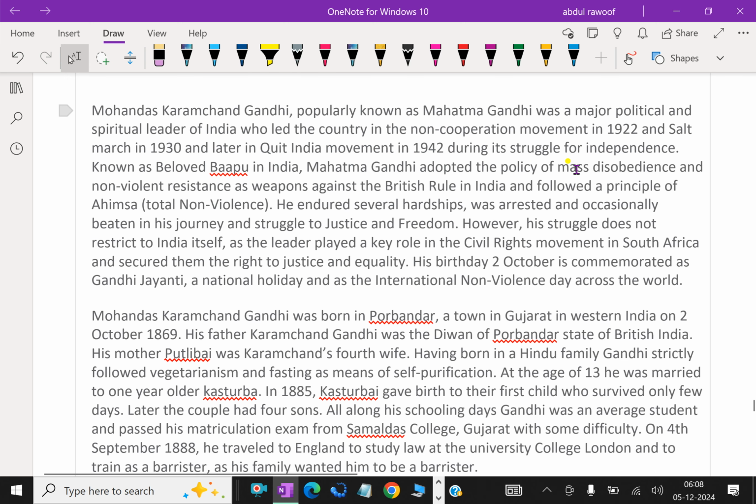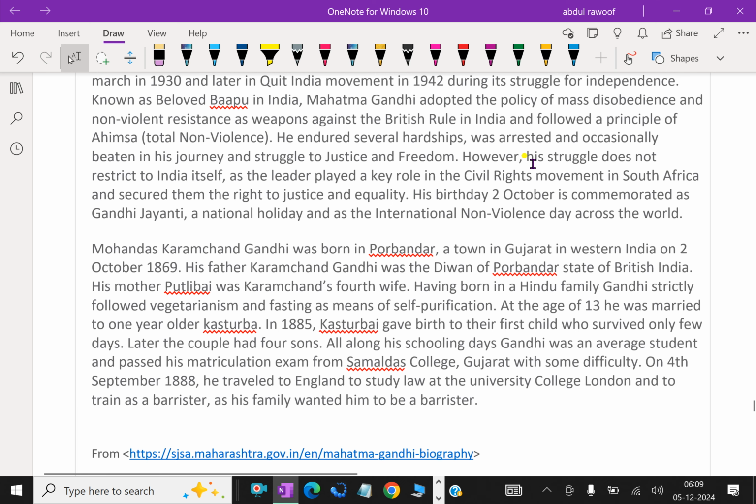During the struggle for independence, known as beloved Bapu in India, Mahatma Gandhi adopted the policy of mass disobedience and non-violent resistance as weapons against the British rule in India and followed the principle of ahimsa, that is, total non-violence. He endured several hardships, was arrested, and occasionally beaten in his struggle for justice and freedom.